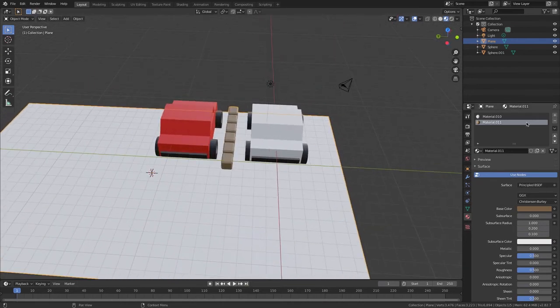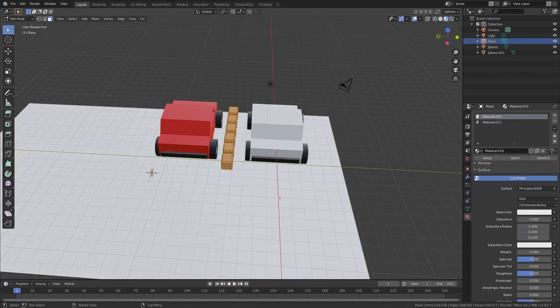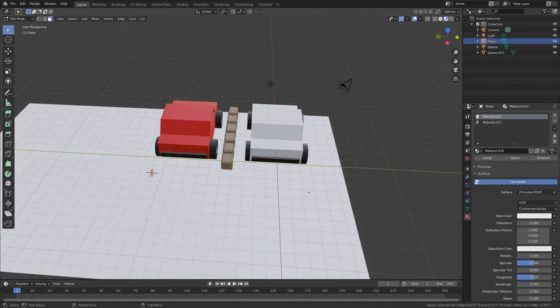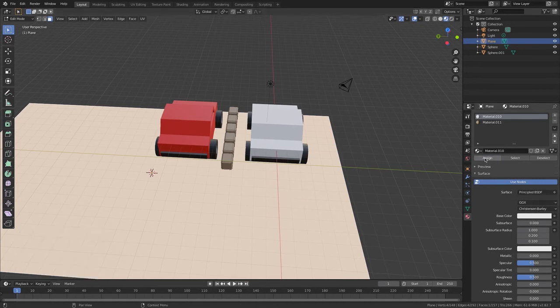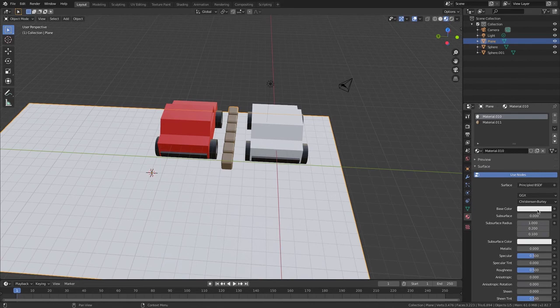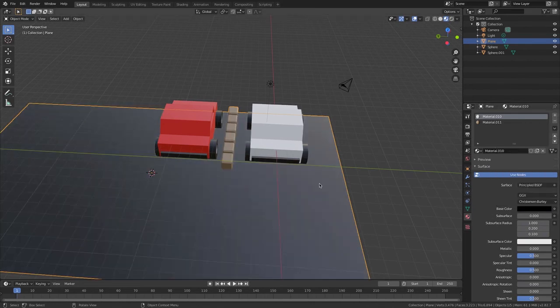And I'm actually going to go material.010, material 10, and I'm going to go there. I'm not going to do that. I'm going to go L for the plane, just the plane. Go assign, go tab, go to the white base color, and make it black.